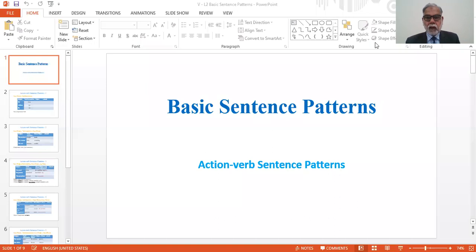Our today's lecture is about action verb sentence patterns, along with the importance of complements and the nature of verb. Yes, participants, basic sentence patterns. And this part is related with action verb sentence patterns.